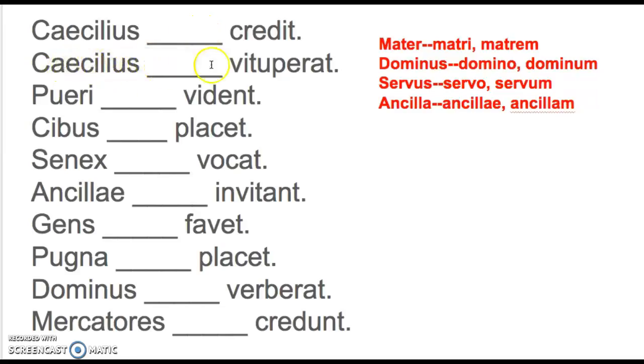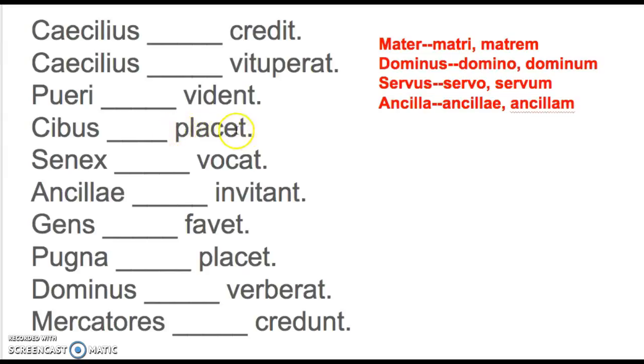In this sentence, Caecilius curses who or what? This is your direct object. This is not a special verb. This is a regular verb. So your regular old direct object needs to be accusative. You could put matrem, dominum, servum, or ancillum in here. Is this a special verb? Is it credit, placet, or fawet? No. So it wants a direct object that is accusative. That would be matrem, dominum, servum, or ancillum.